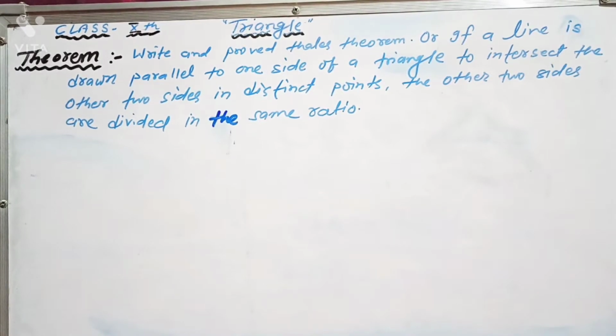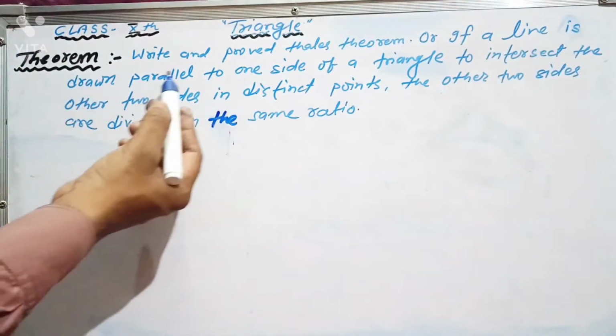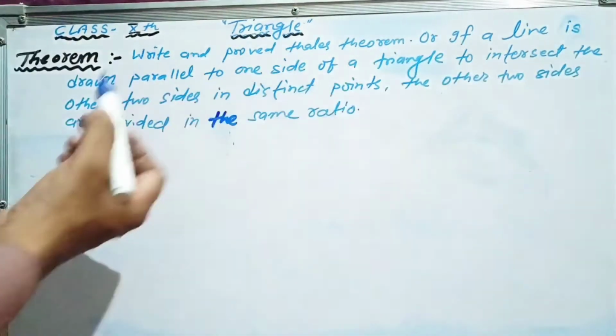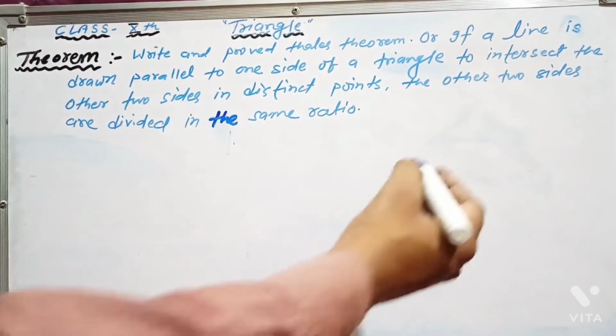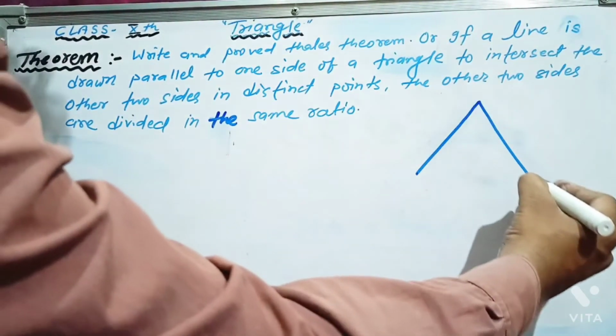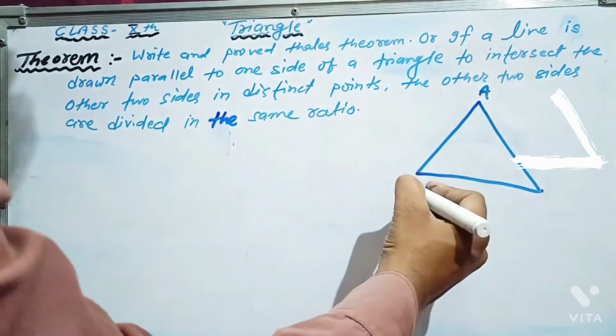We have to write the theorem. Sometimes the question will ask you to write the theorem, Thales theorem, and prove it. It says that if a line is drawn parallel to one side of a triangle to intersect the other two sides. First of all we will draw a triangle here. Suppose ABC is a triangle.